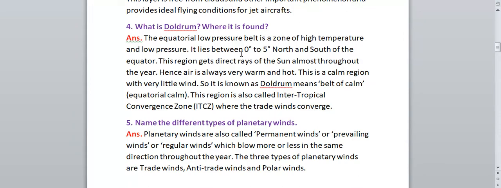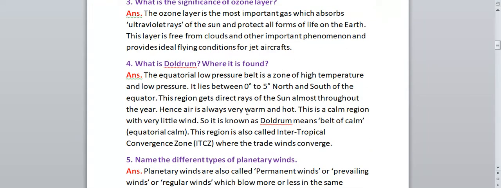Next question we have, what is doldrum, where is it found? So what is doldrum? The equatorial low pressure belt is a zone of high temperature and low pressure. This equatorial low pressure belt is one of the belts present in the atmosphere. So in this belt, high temperature will be present and low pressure will be present, right? It lies between 0 to 5 degrees north and south of the equator. Where will it lie? Between 0 to 5 degrees north and south of the equator.